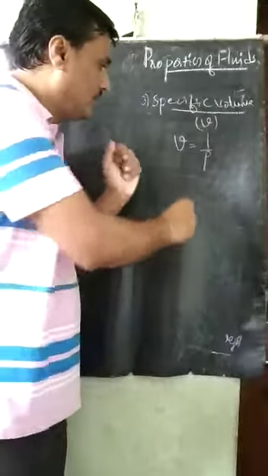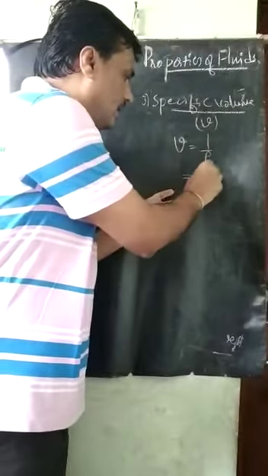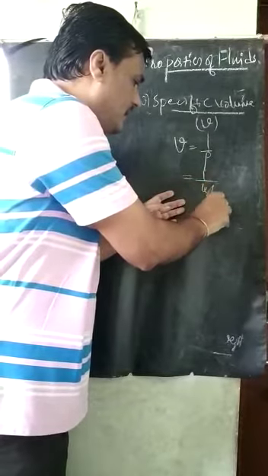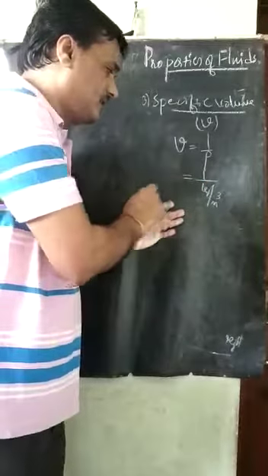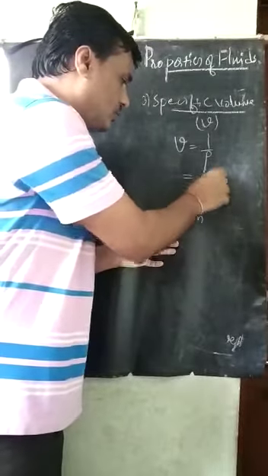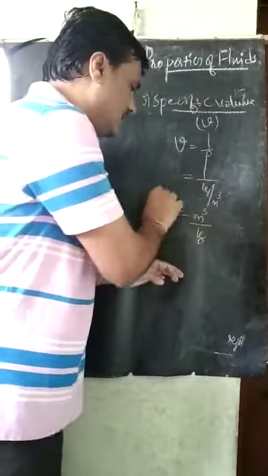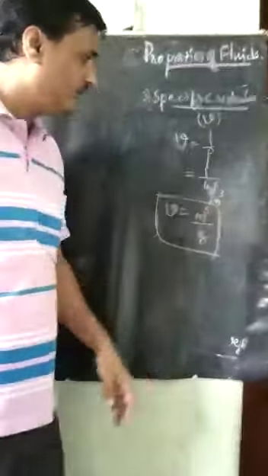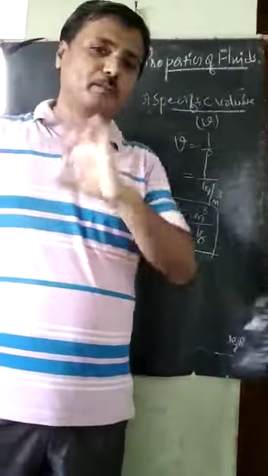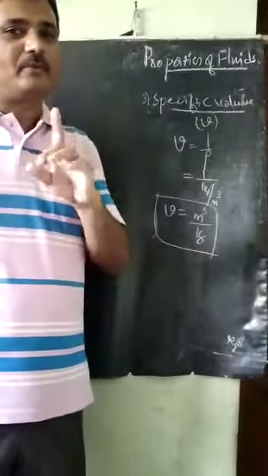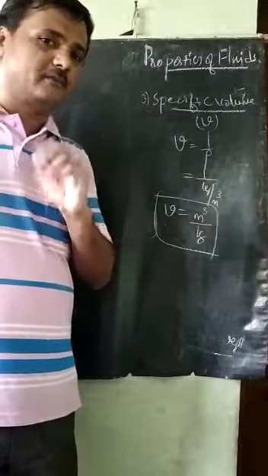1 divided by rho, where rho is the mass density in kg per meter cube. If I take this, meter cube comes in the numerator: meter cube per kg. That is the specific volume. That's why the specific volume is the reciprocal of the mass density.